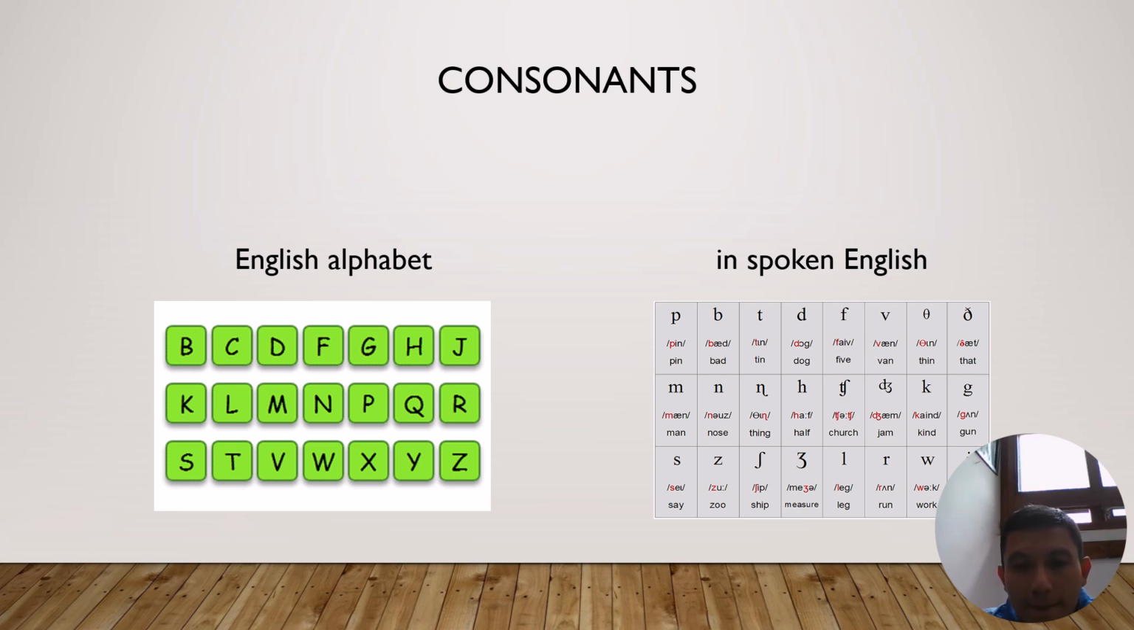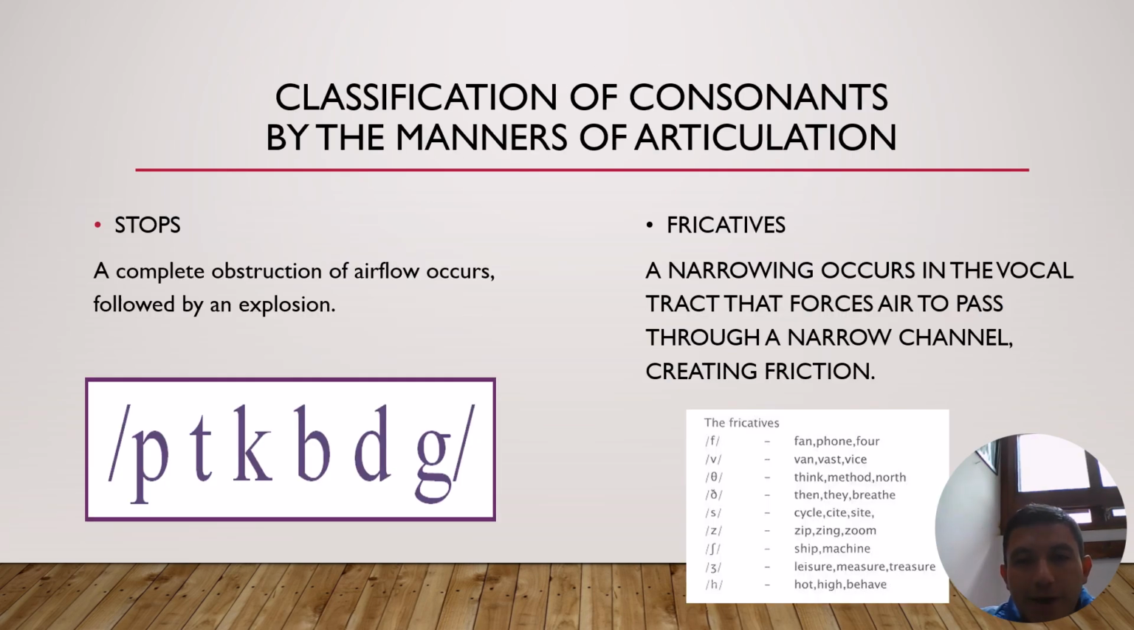For example, P, B, T, D, F, V, Th, M, N, H, Ch, J, K, G, S, L, R. In the classification of the consonants, there are two types: by the manners of the articulation and the place of the articulation.